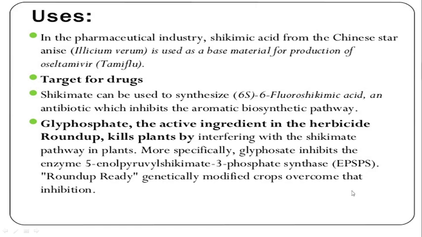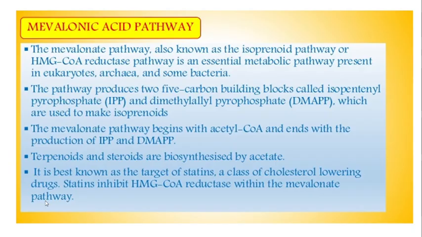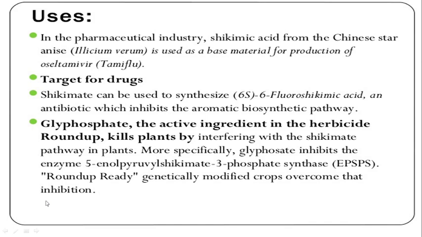Plants which are genetically modified, Roundup Ready plants, overcome that inhibition, so glyphosate will not inhibit the enzyme and will not kill the plant or stop its growth. These are the uses of shikimic acid.